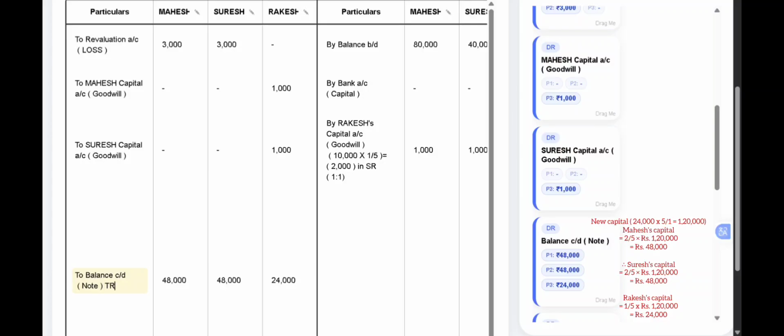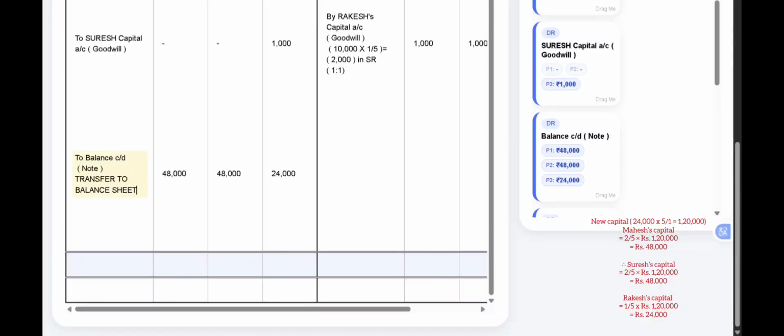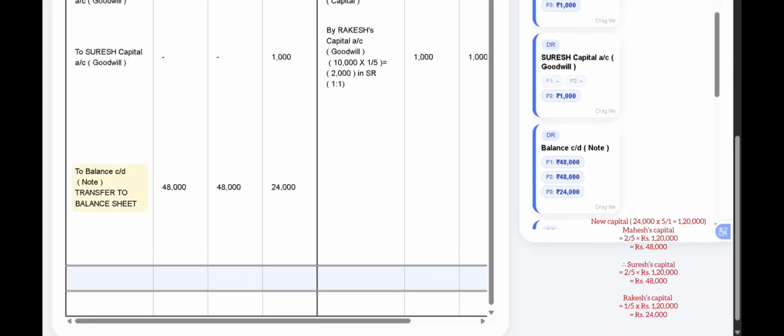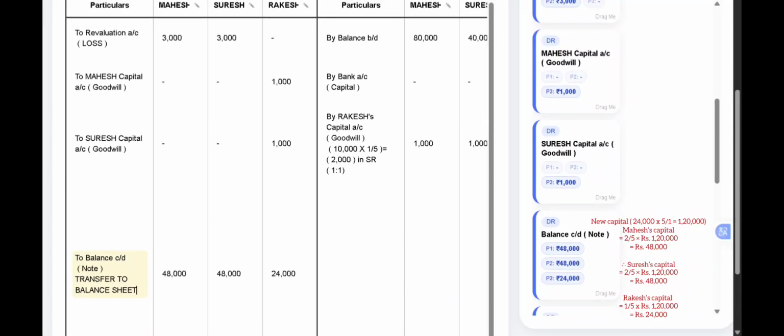Now, after getting this new capital, we are going to balance the partners' capital accounts, and the balancing figure is adjusted in cash or bank. So first, let's see the first partner, Mahesh. Let's get the total of Mahesh's column. On the credit side, we have 80,000 plus 1,000, which will be 81,000. And on the debit side for Mahesh, it is 48,000 plus 3,000, that will be 51,000.